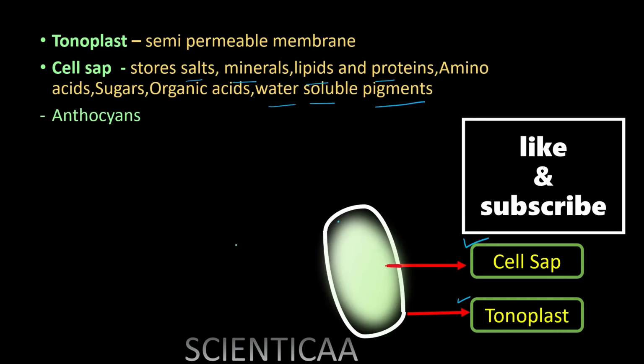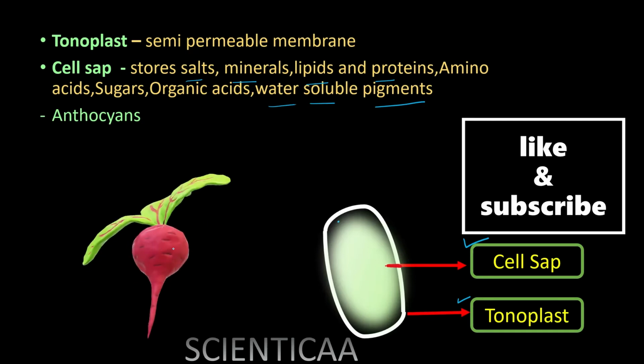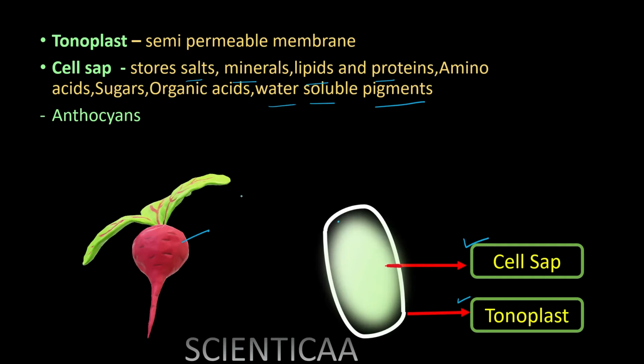What kind of pigments are present in the cell sap? For example, we have anthocyanins. Now, what is the function of these pigments? Like, for example, if we see the beetroot, we have some pigments present in it, and they are what you call as the anthocyanins because it is also giving it a beautiful color. Now, these pigments are very much helpful for the plant because it is allowing the plant to perform pollination effectively.